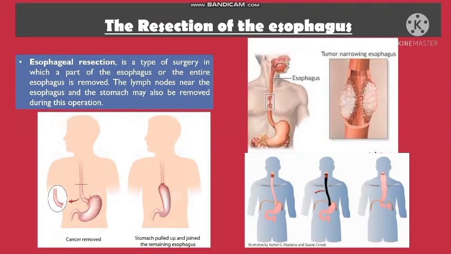Now, the second part of this presentation: the resection of the esophagus. Esophageal resection is a type of surgery in which a part of the esophagus or the entire esophagus is removed. The lymph nodes near the esophagus and the stomach may also be removed during this operation.